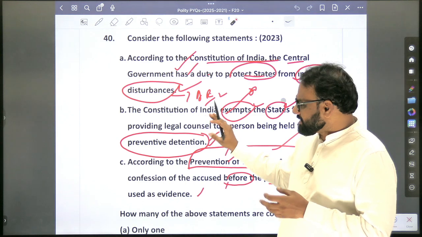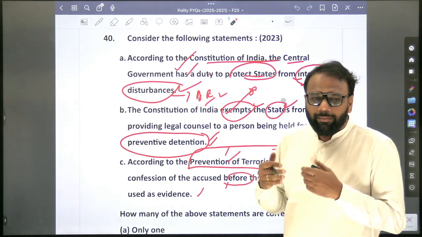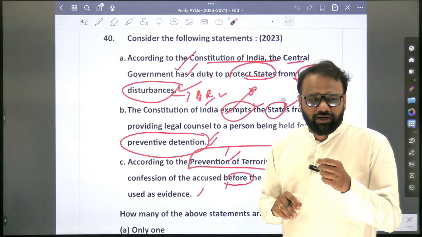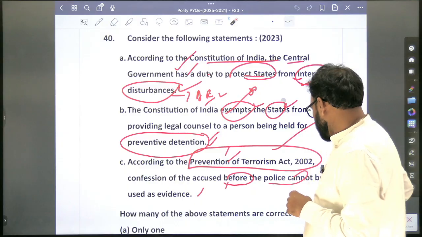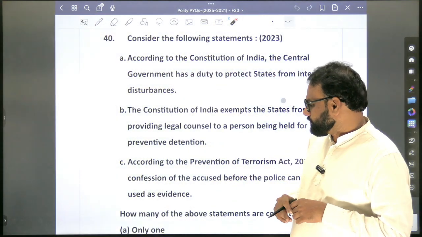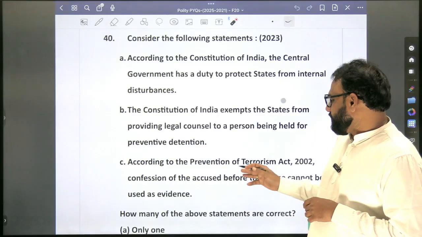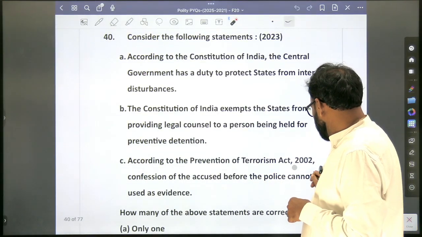Second statement, just focus on the statement: the Constitution of India exempts the states. It is not compulsory for the state to provide legal counsel in preventive detention, but in case of punitive detention, it is compulsory for the state to provide legal counsel. The third statement is wrong: confession of the accused before the police cannot be used.